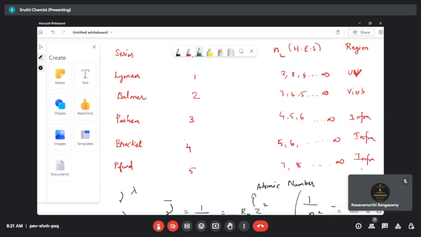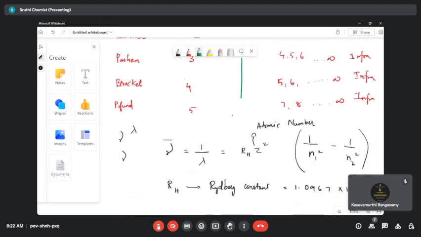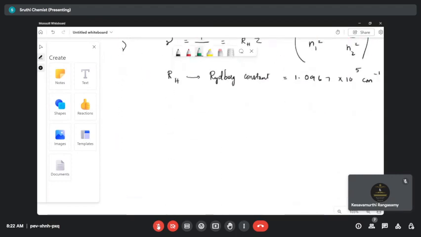Any doubt in this? n1 is the lower energy state and n2 is your higher energy state. This is the main concept.